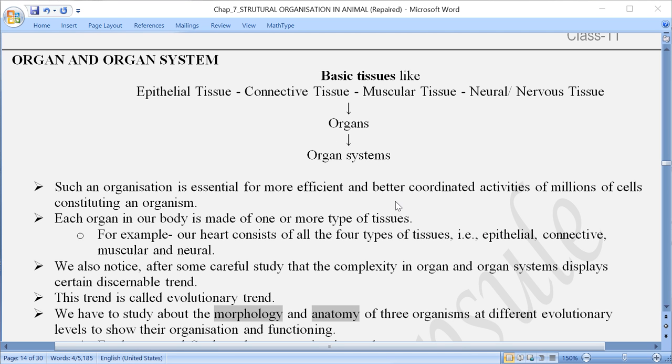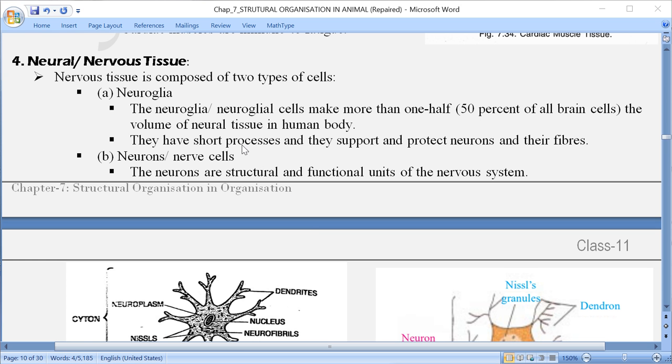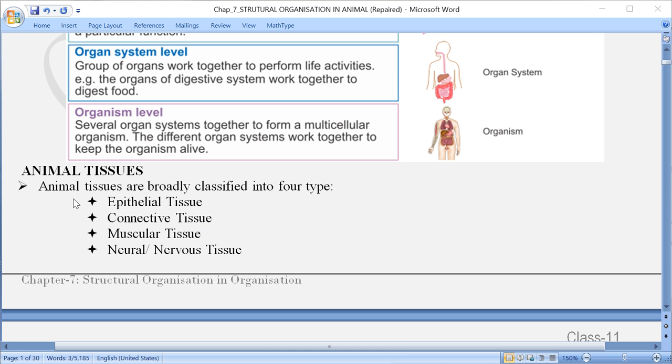Hello everyone. In the previous video, I discussed the neural tissue, which is also called nervous tissue. You can call it neural or nervous tissue. Now, till now we have discussed four different types of tissues. What are they? First, epithelial tissue. Second, connective tissue. Third, muscular tissue, and the fourth, neural tissue.